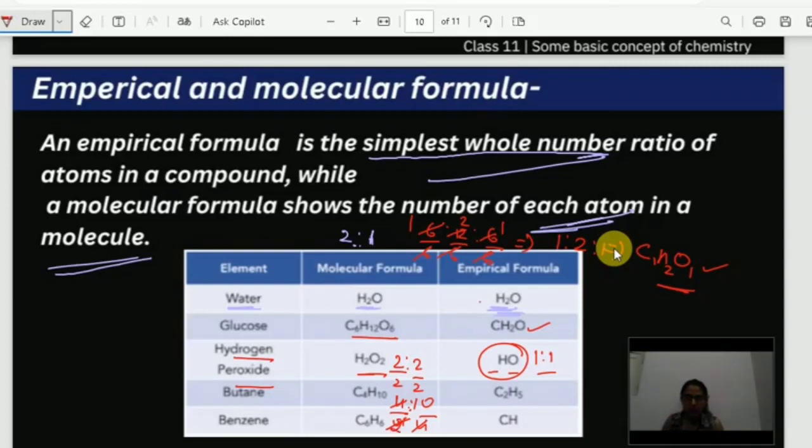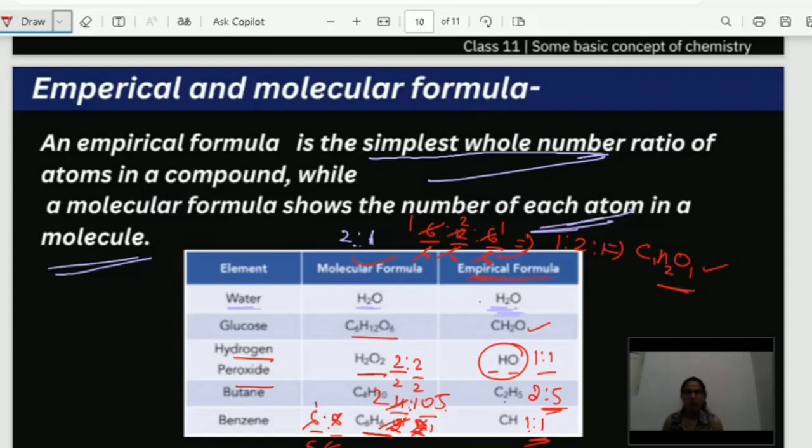I will divide by 2, because I can't divide 10 by 4. So 2 2s are 4, 2 5s are 10. So I get the simplest whole number ratio, 2:5. So C2H5. Similarly, in case of benzene, 6:6, and I can divide by 6 and get 1:1. So this is the difference between molecular formula and empirical formula.